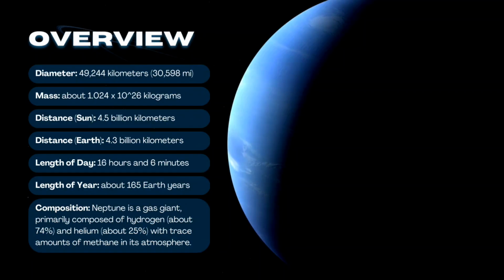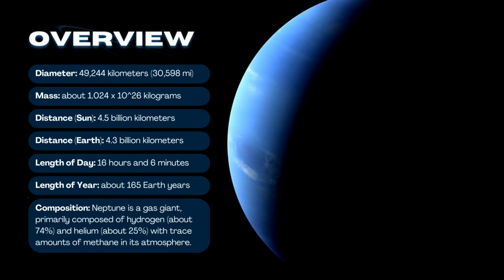Overview. Diameter: 49,244 kilometers, 30,598 miles. Mass: about 1.024 times 10 to the 26 kilograms. Distance from the Sun: 4.5 billion kilometers. Distance from Earth: 4.3 billion kilometers. Length of day: 16 hours and 6 minutes. Length of year: about 165 Earth years.